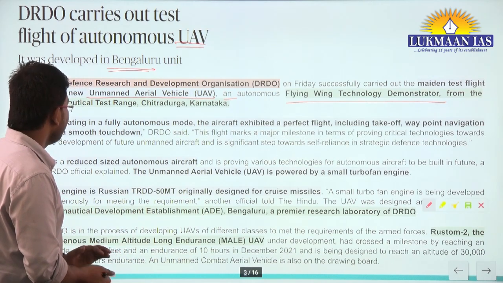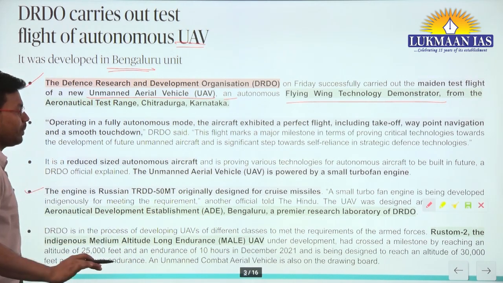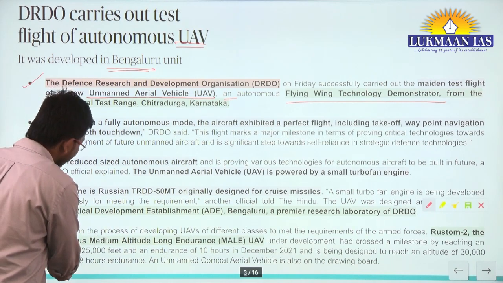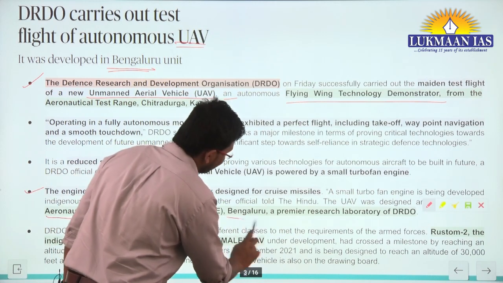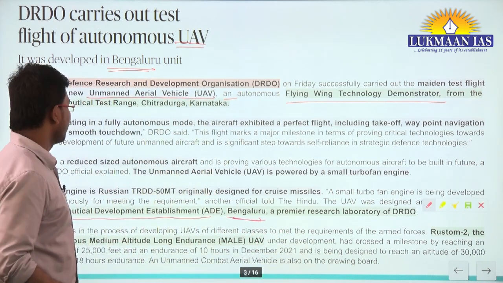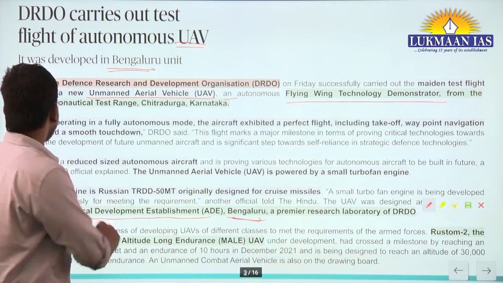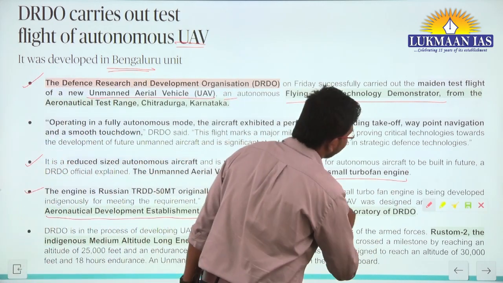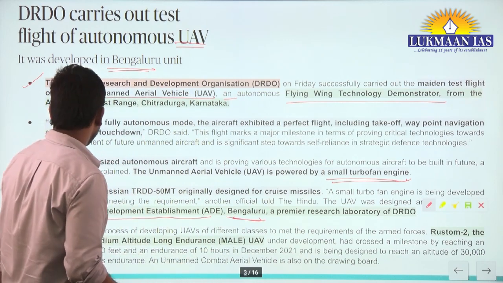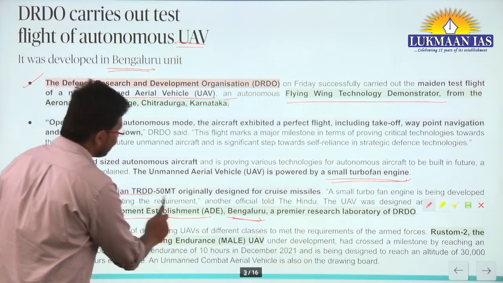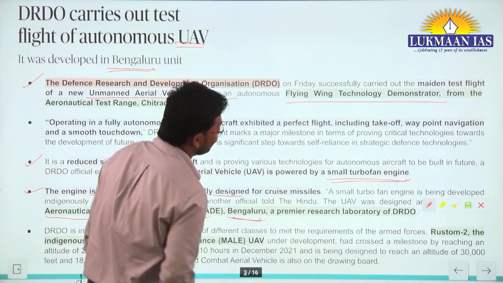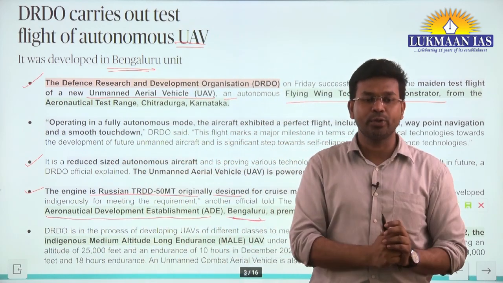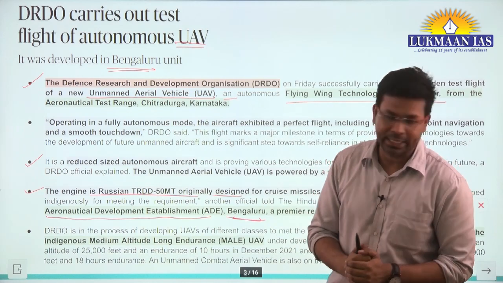Now let us understand some of the locations where DRDO is located. They have multiple establishments in India. One establishment is known as the Aeronautical Development Establishment, which is located in Bengaluru. This unmanned aerial vehicle is powered by a small turbofan engine, originally Russian and designed for cruise missiles. So they have used the engine of a cruise missile in an unmanned aerial vehicle.